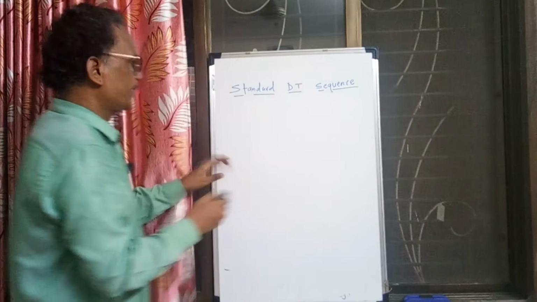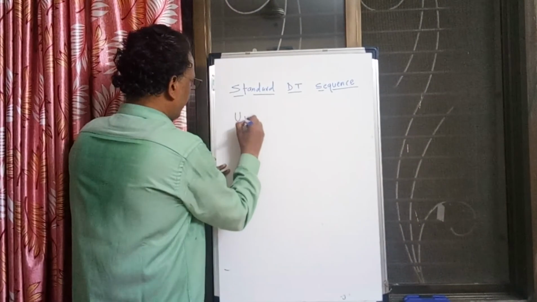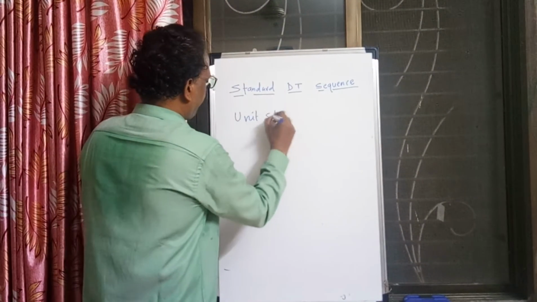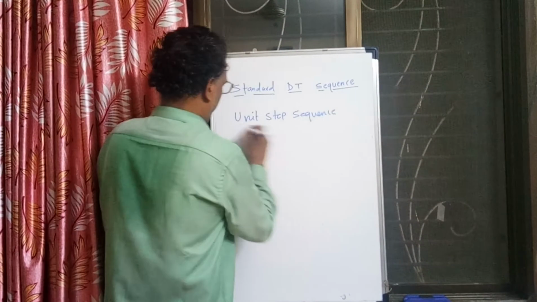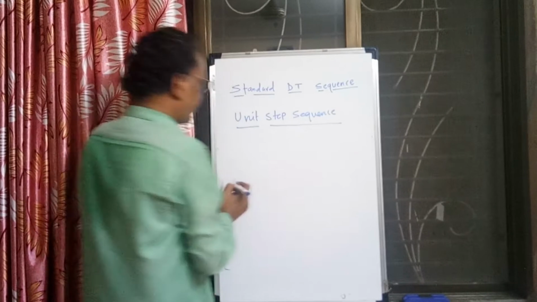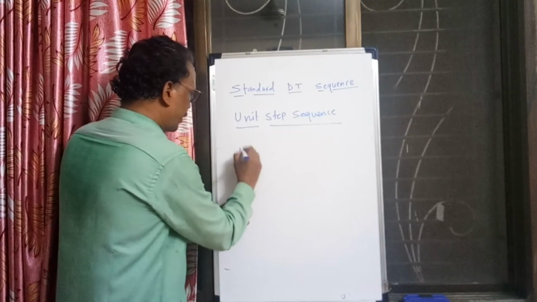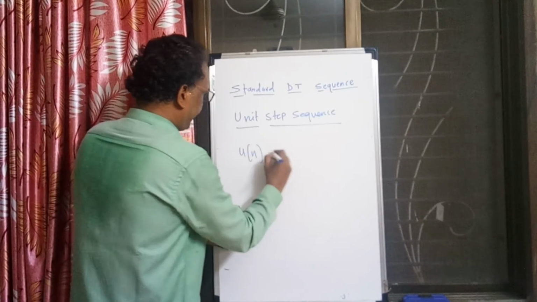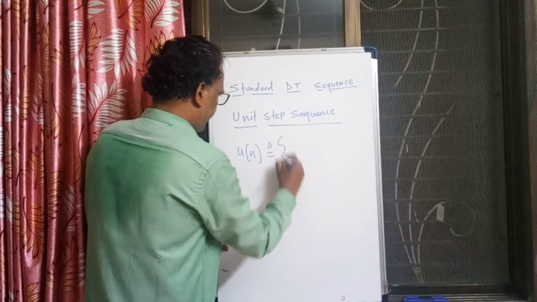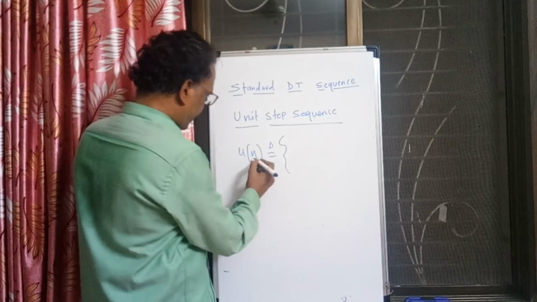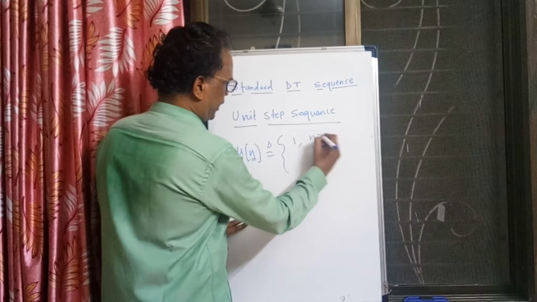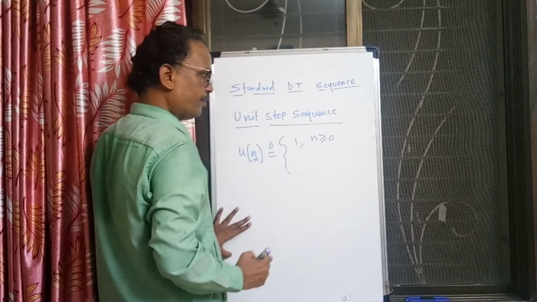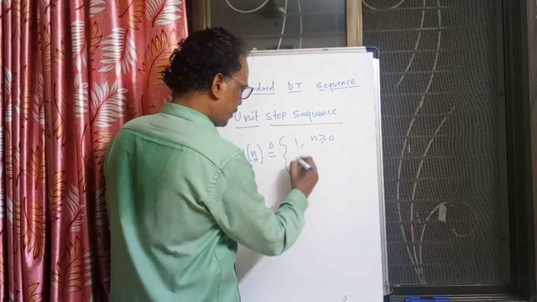Now let us see another standard signal which is called unit step sequence, denoted by u of n and defined like this: if n is greater than or equal to 0, value is 1, and otherwise the value is 0.